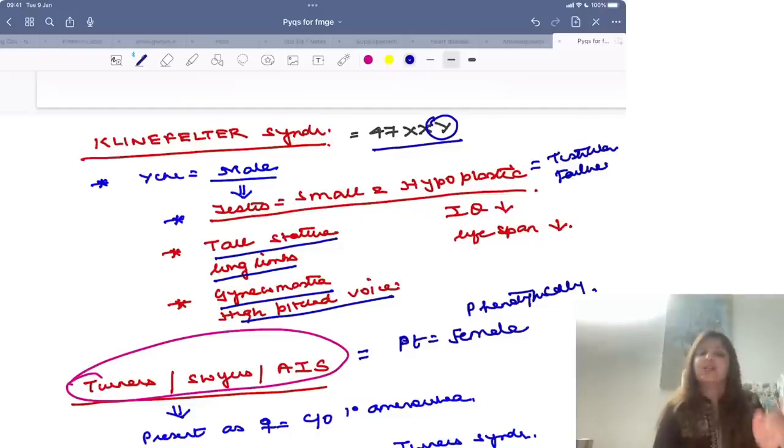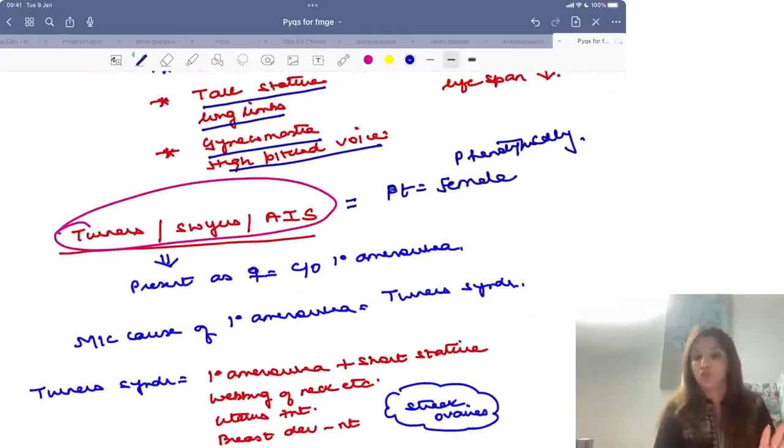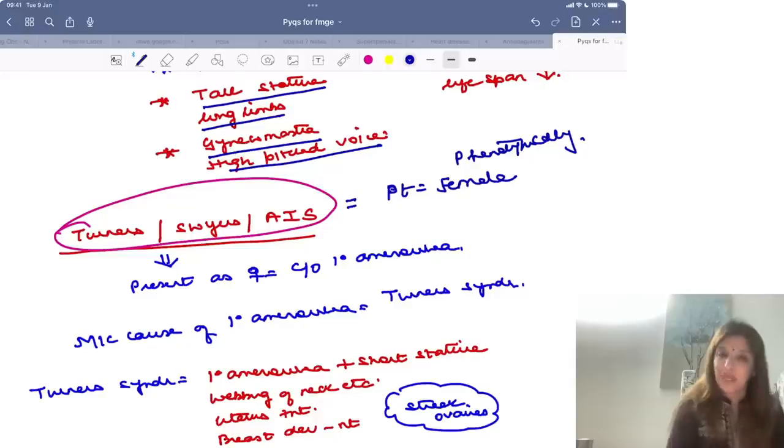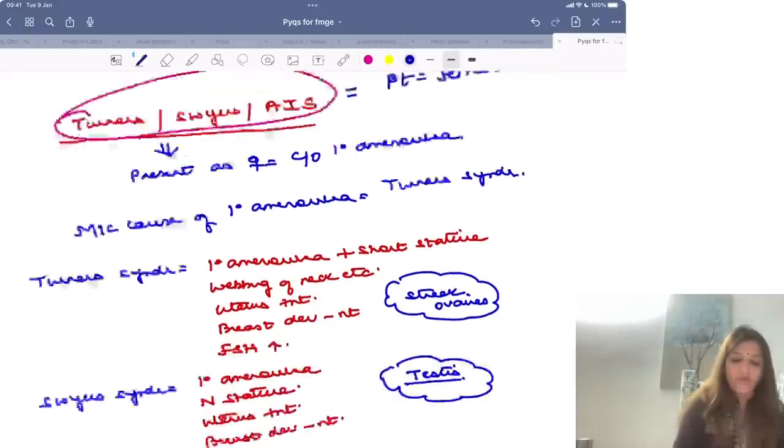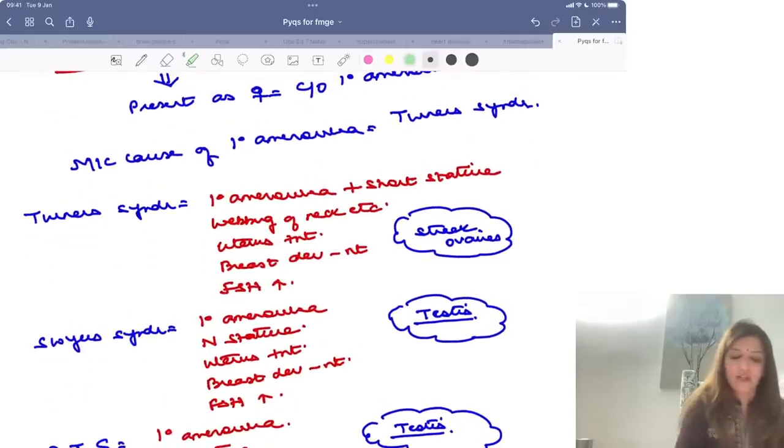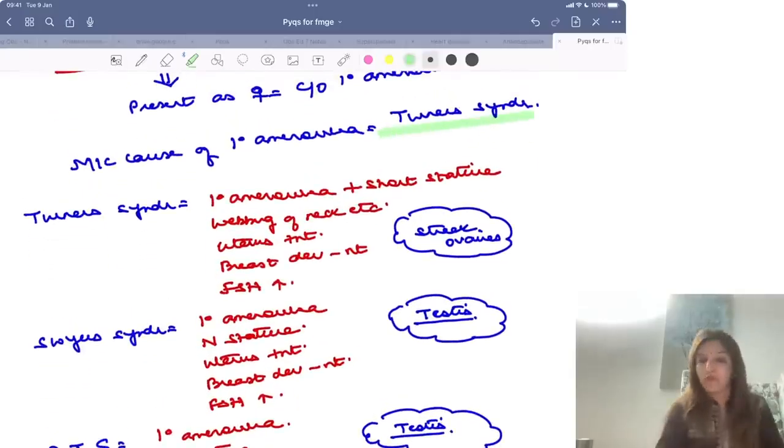On the other hand, Turner syndrome, Swyer's syndrome and androgen insensitivity syndrome, phenotypically, that means physical appearance wise, all of them are females, and they come to you with complaint of primary amenorrhea. The most common cause of primary amenorrhea is Turner's syndrome.